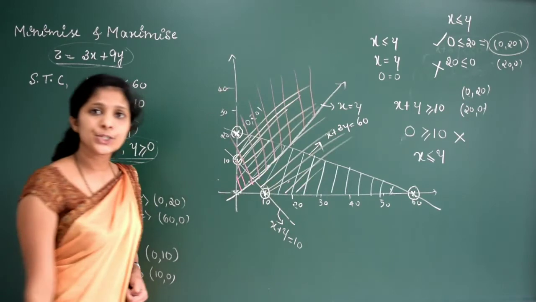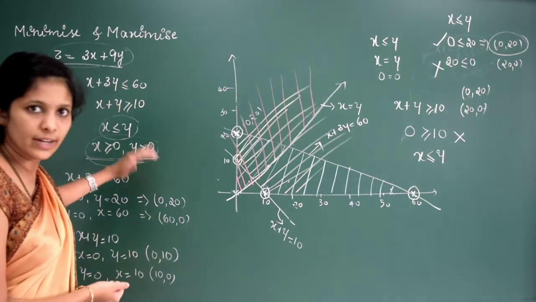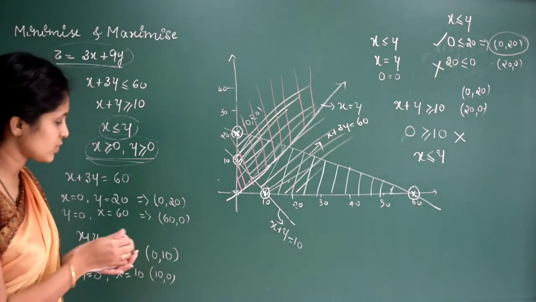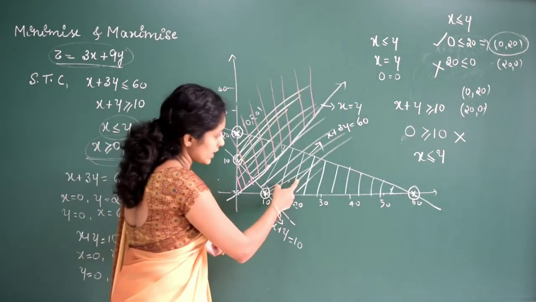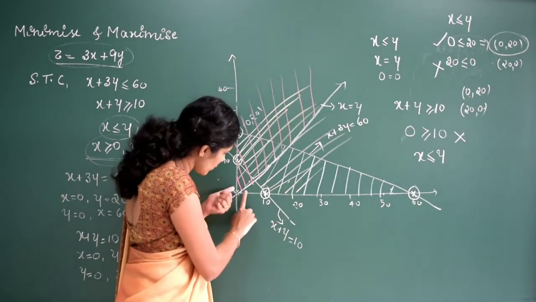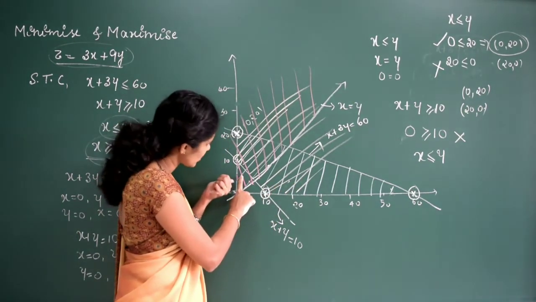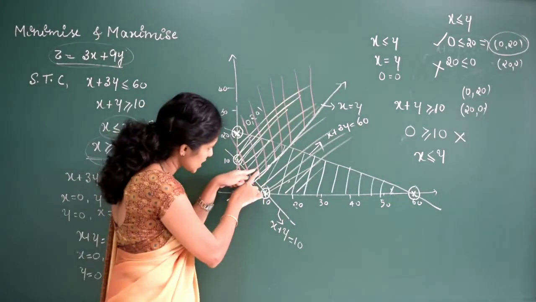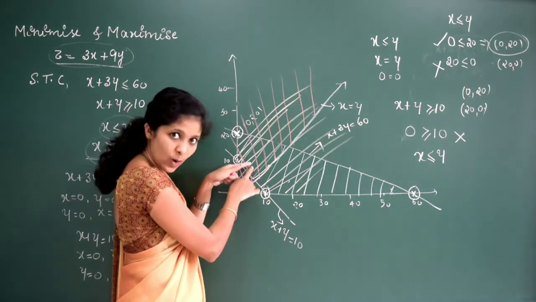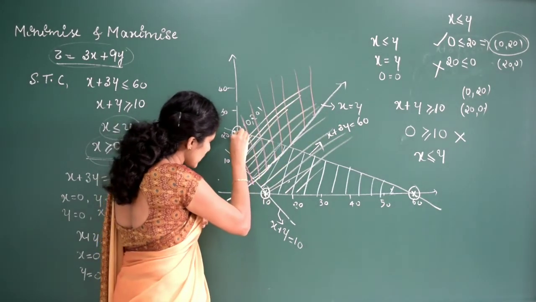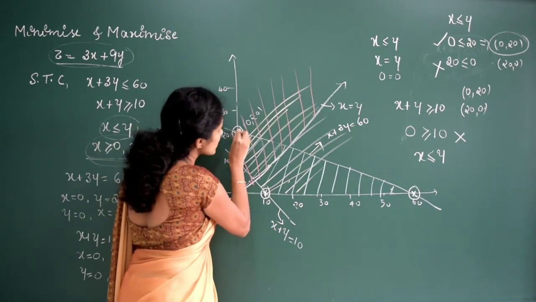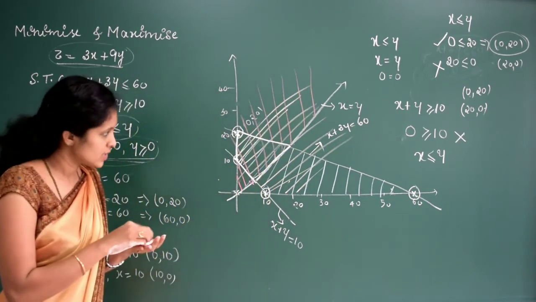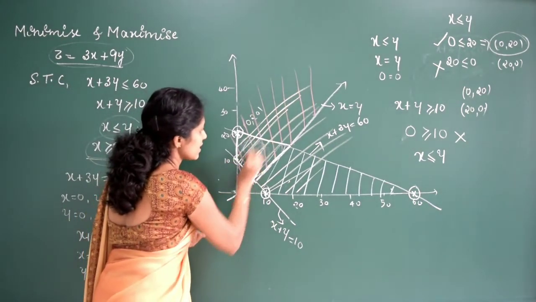Now we have done with all the three, right, and this one also. So now we need to find the solution region. Can you say which one is the common region for everything? See here, only blue and yellow is there, so this is not possible. Here pink and blue is there, so this is also not possible. Here you can see this one, pink, yellow and blue, all the three colors are there. So this will be the common region, right? Is it clear? So this is the common region.